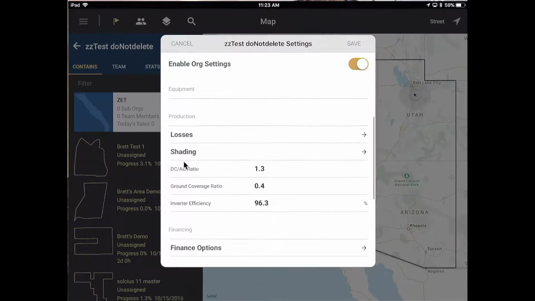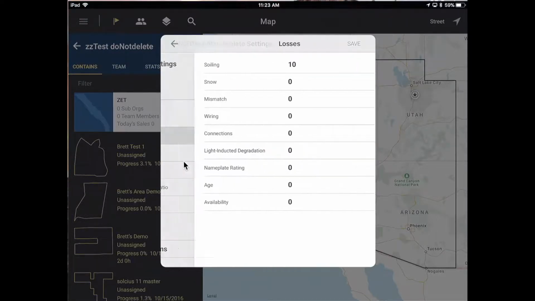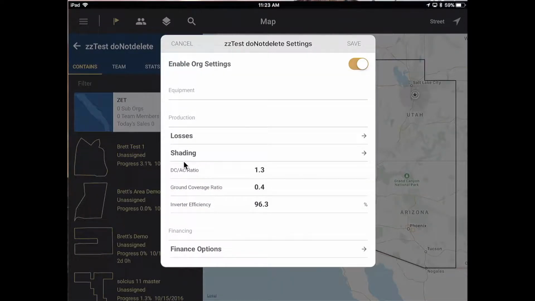Now I want to go down and talk about some of the production information here. Notice that I have the ability to come in and change and adjust at any time all of the losses, all of the other knobs and levers like shading, DC-AC ratio, ground coverage ratio, inverter efficiency, and so forth.